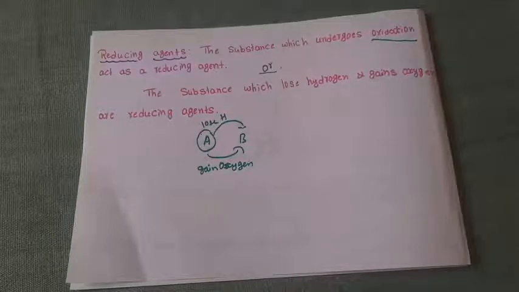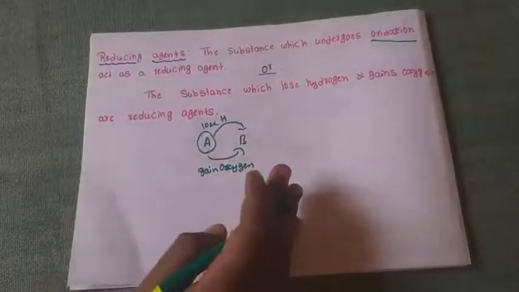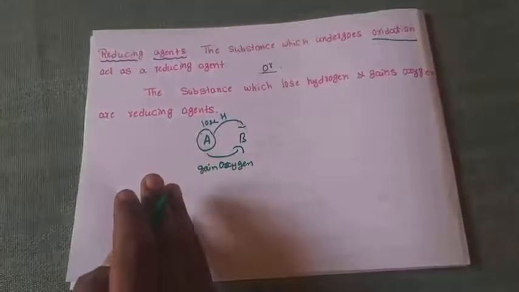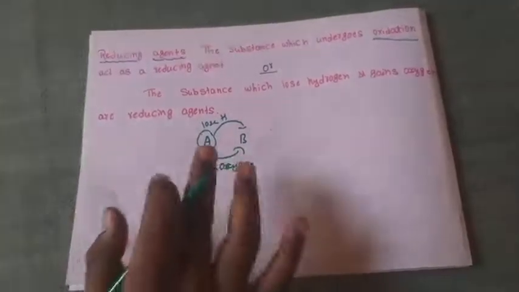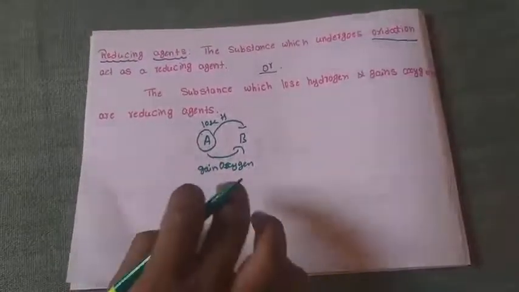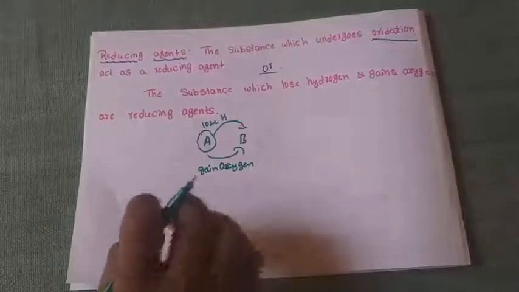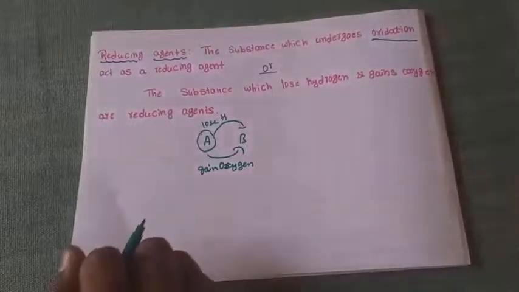Because of that, in every reaction, if oxidation is taking place, then reduction should also take place. If an oxidizing agent is there, then a reducing agent should also be present. In every chemical reaction, if an oxidizing agent is there, the reducing agent should be there. If oxidation is taking place, then reduction should also take place.